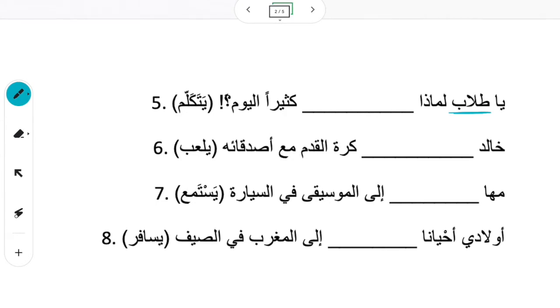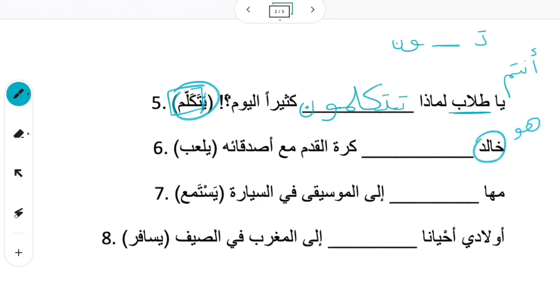يا طلاب, meaning students. Now I'm talking to the students. So I'm talking to them, it's second person, but it's plural. So that means it starts with a ta and the verb is going to end with a waw noon because it's plural. يا طلاب لماذا. So we start with the ta because we're talking to them, so change that. Then the rest of this, تتكلم, and then we add waw noon. لماذا يا طلاب لماذا تتكلمون كثيرا اليوم.